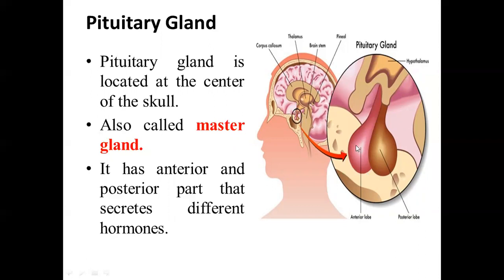It has two lobes, the anterior lobe and the posterior lobe, and the pituitary gland is attached to the hypothalamus with a stalk-like structure. Here you can see. The posterior and anterior parts secrete different types of hormones. It is called the master gland because it controls other glands in our body, which we will study later on.